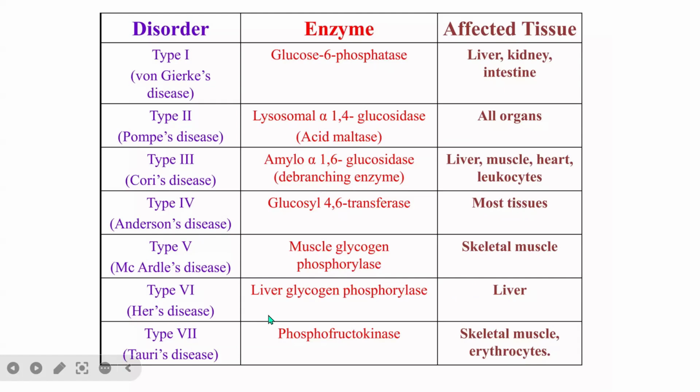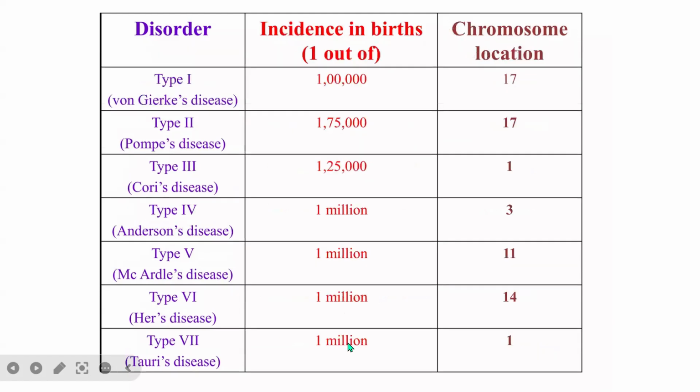And we have type 6, which is Hers disease. It's due to deficiency of liver glycogen phosphorylase, so it only affects the liver. Then there is type 7, called Tarui's disease, due to phosphofructokinase deficiency, which affects the skeletal muscles and erythrocytes.